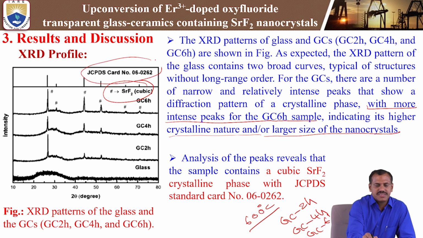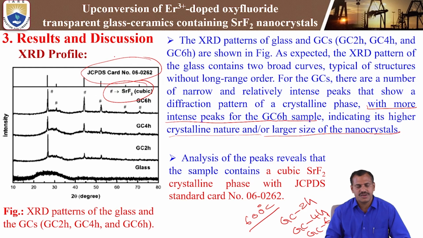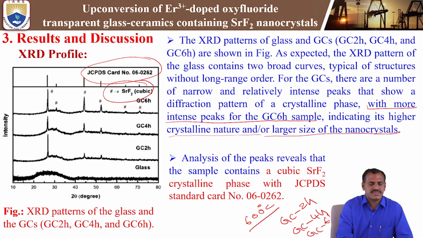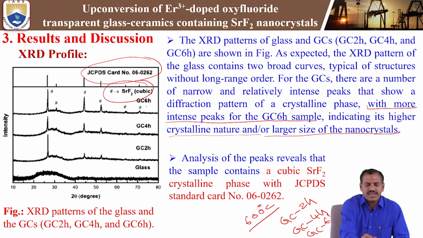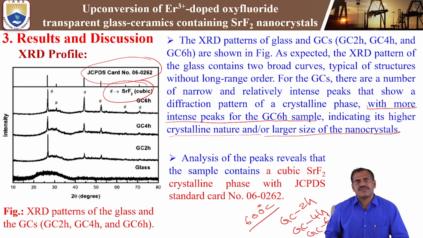This is well matched with the cubic structure of the transparent fluoride nanocrystal, while preparing the Er3+ doped oxyfluoride transparent glass ceramics containing transparent fluoride nanocrystals. In the present glass, it matches well with the transparent fluoride cubic structure. Particularly in the 6 hour glass ceramics, all the intense peaks show the transparent fluoride nanocrystal phase.